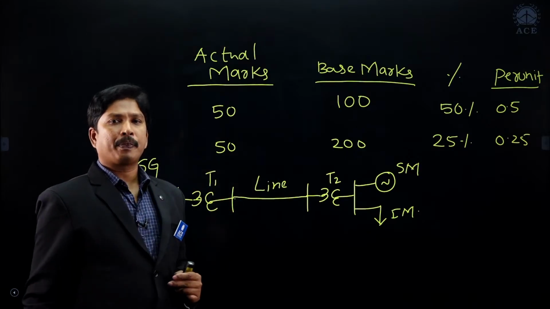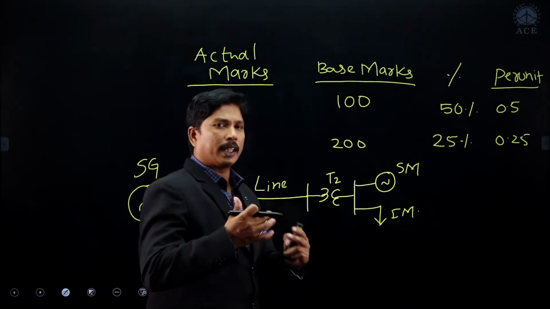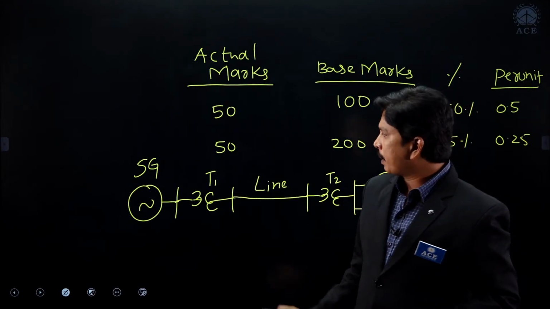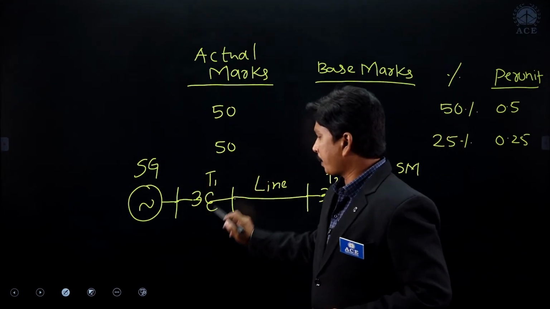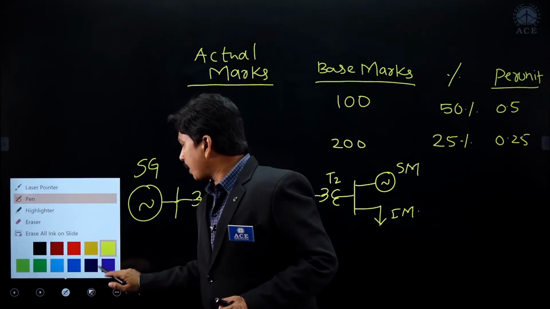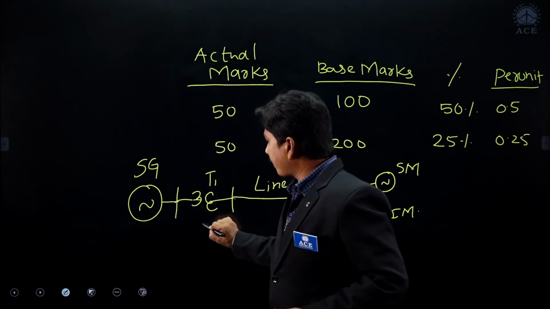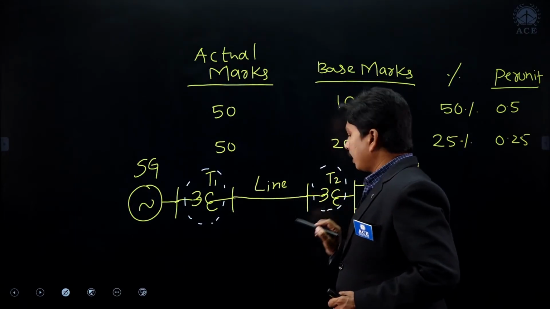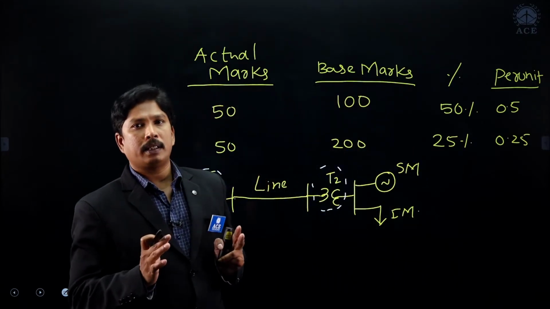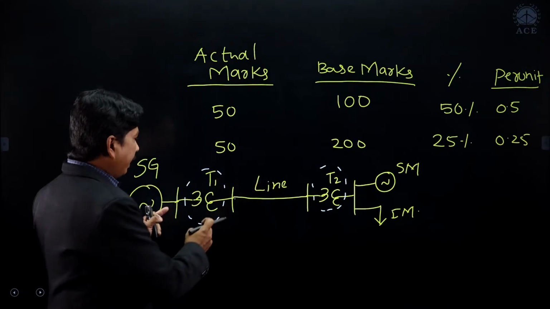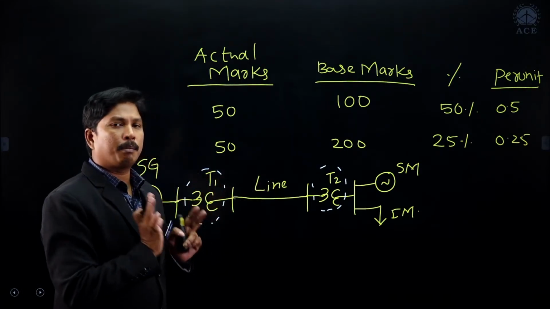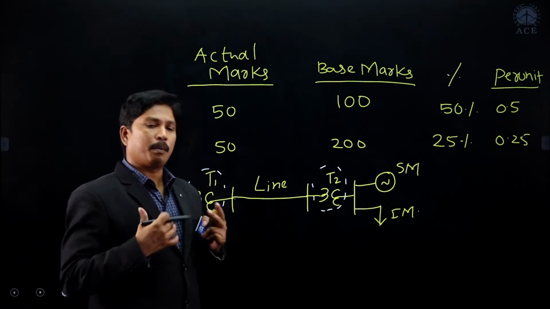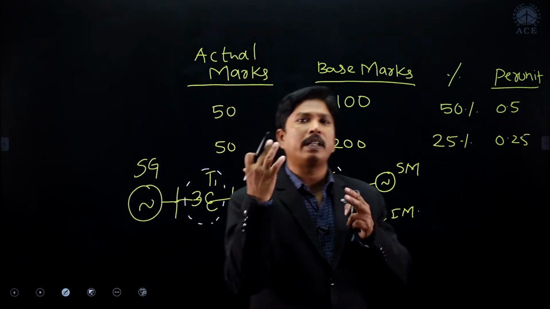I'll join them, and we are going to get some problem there to analyze those networks. It is very difficult to analyze that type of network because of the presence of the transformer. The presence of the transformer in an absolute system is giving you a discontinuity path in the network. Why? Because it is magnetically coupled but electrically disconnected. So to analyze those types of mutually coupled networks is very difficult.